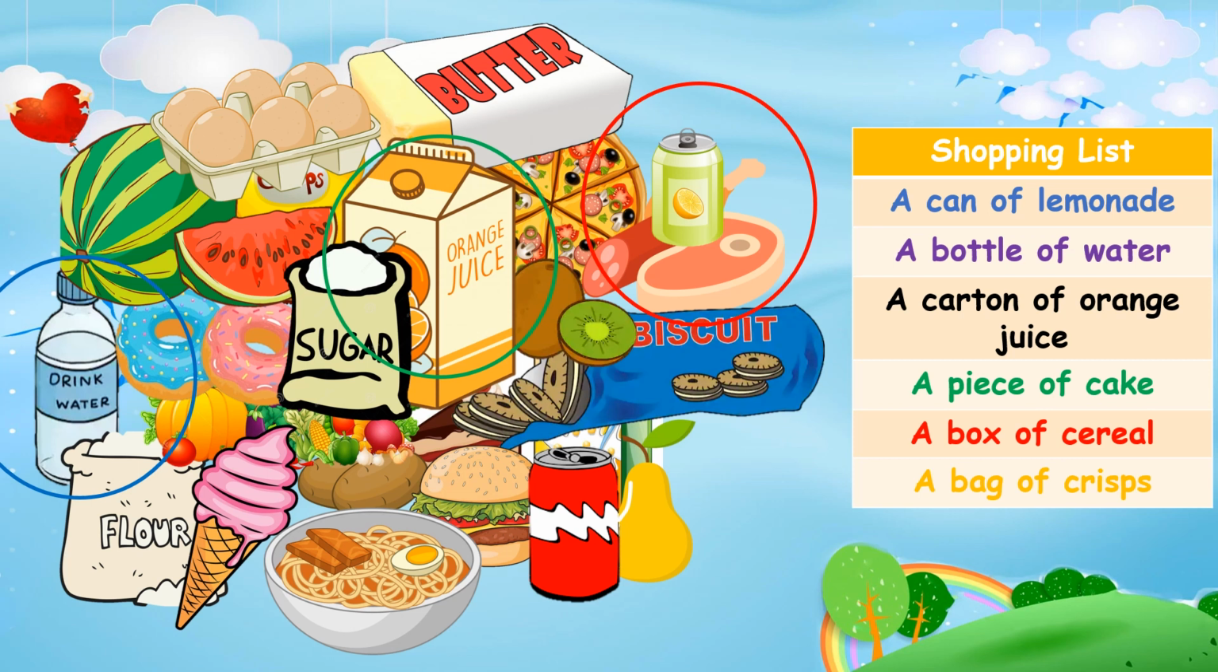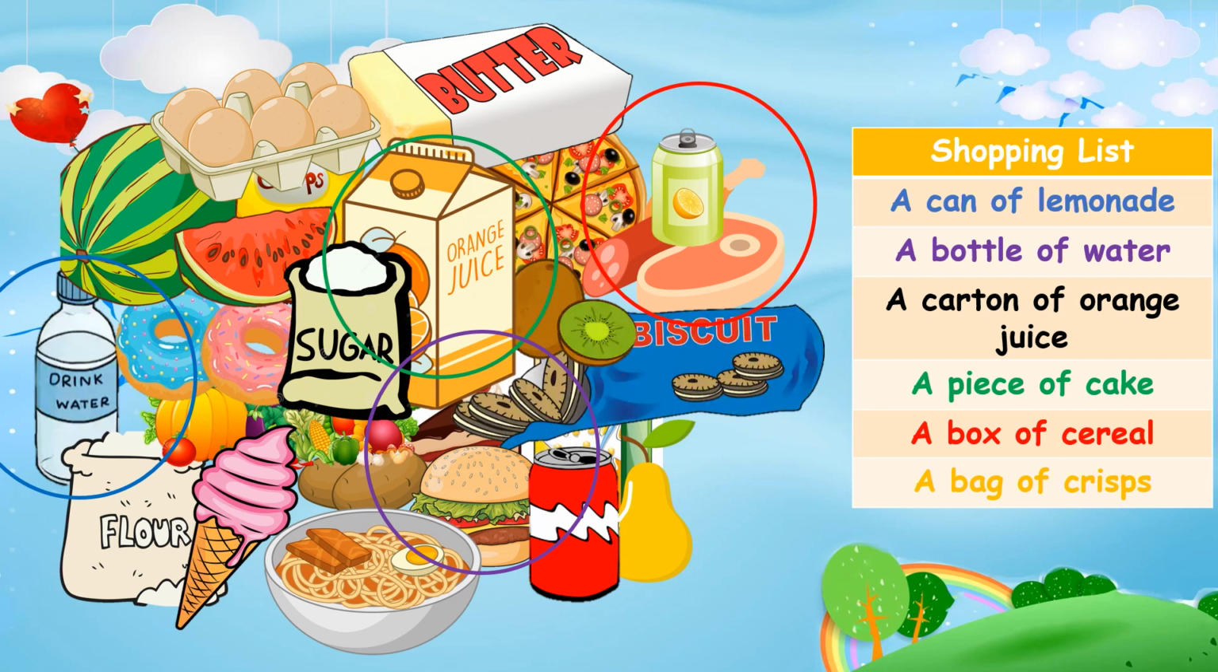Time to level up. The following food is going to be a bit harder to be found. You need to look for them carefully. The next food is a piece of cake. Let's find the cake. Did you find it? It's here. If you cannot find it, you really need to be faster.